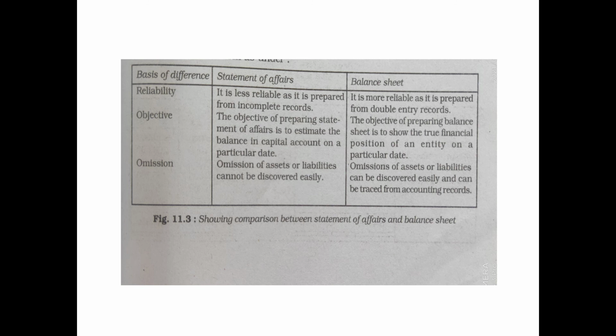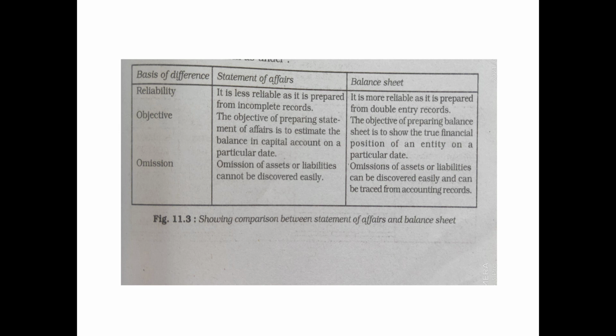The second one is objective. The objective of preparing the statement of affairs is to estimate the balance in the capital account on a particular date. In case of the balance sheet, what is the objective? Preparing the balance sheet is to show the true financial position of an entity on a particular date. The balance sheet is prepared to find the true picture or true financial position of the assets and liabilities.